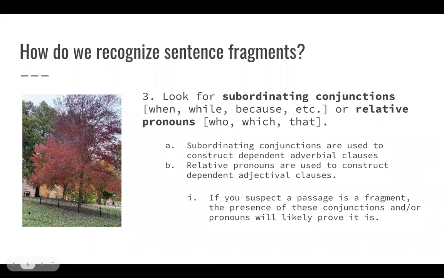Another way we can recognize sentence fragments is by looking for subordinating conjunctions, such as when, while, because, or relative pronouns, such as who, which, or that. Subordinating conjunctions are used to construct dependent adverbial clauses, so that lets us know we have a dependent clause, we need an independent clause. And relative pronouns are used to construct dependent adjectival clauses. Again, we have a dependent clause, so we're going to need an independent clause if we want a complete sentence. If you suspect a passage is a fragment, the presence of these conjunctions, like when, while, and because, or these pronouns, like who, which, and that, will likely prove it is, if there is no independent clause.